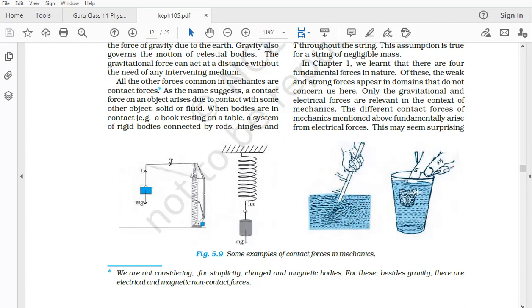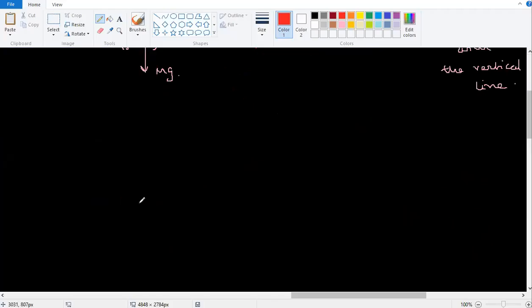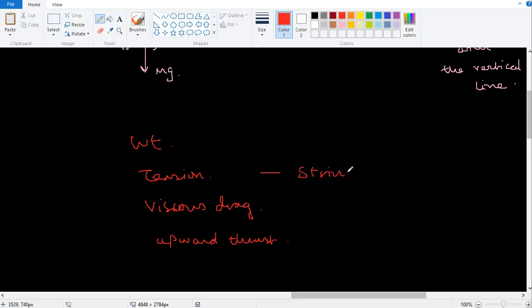Gravity, for example, weight is also a force. Tension is also a force. Viscous drag is also a force. Upward thrust is also a force. You're not taking it down, please take it down quickly. Weight, tension, viscous drag, upward thrust. All these things mean forces in different situations. This is in the strings. This is when you have it under gravity.